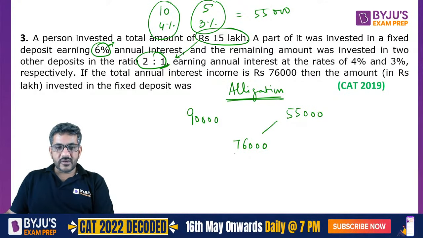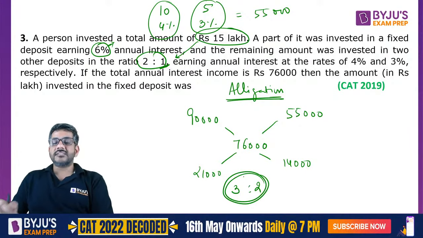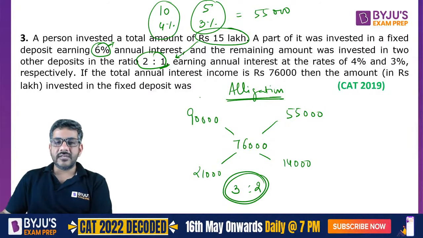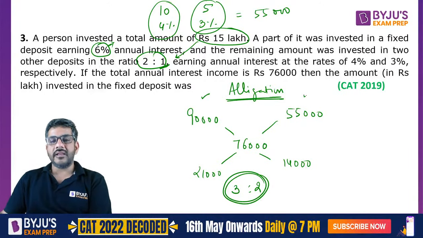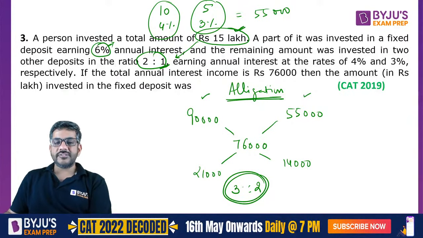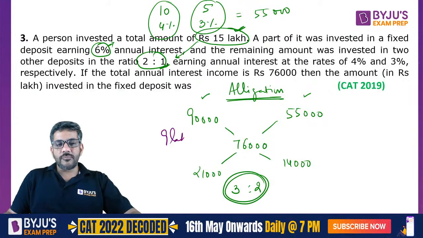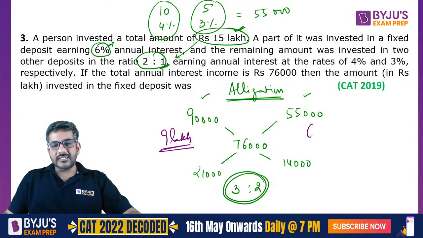So the difference of these two is 21,000. Difference of these two is 14,000. The ratio of these two is 3:2. Whose ratio is this? This is the ratio in which the money has been distributed in this scheme and in this scheme. So if you divide 15 lakh rupees in a ratio of 3:2, what would you be getting? You would be getting 9 lakh rupees invested in this scheme and 6 lakh in this scheme. So that is my answer.